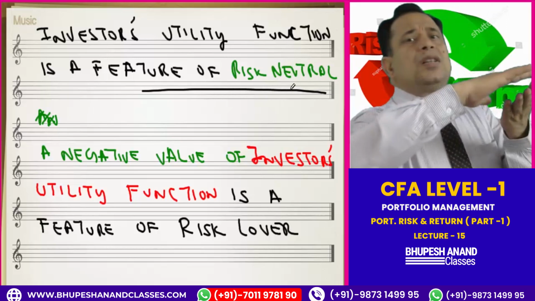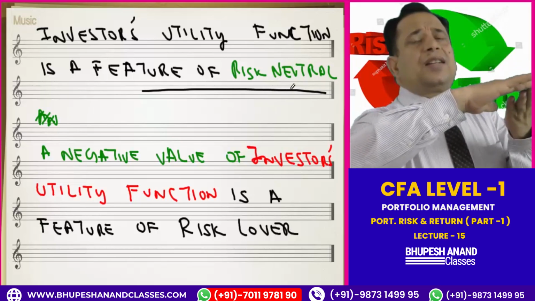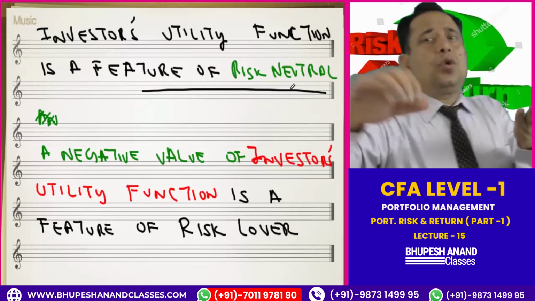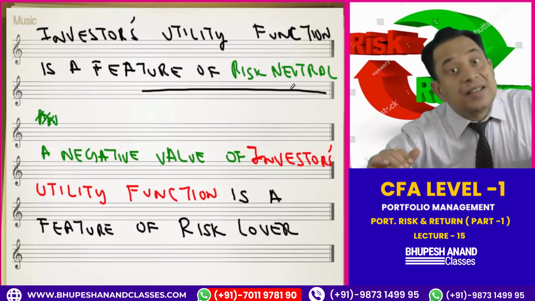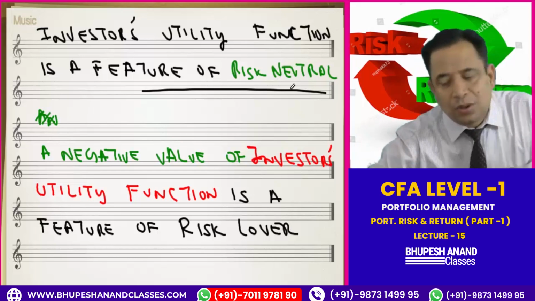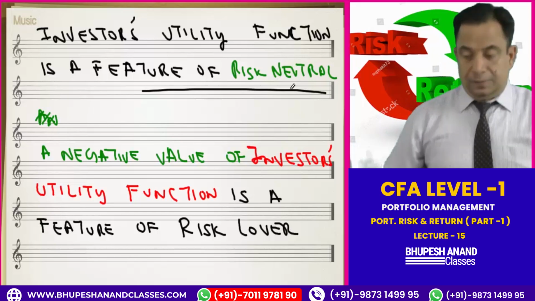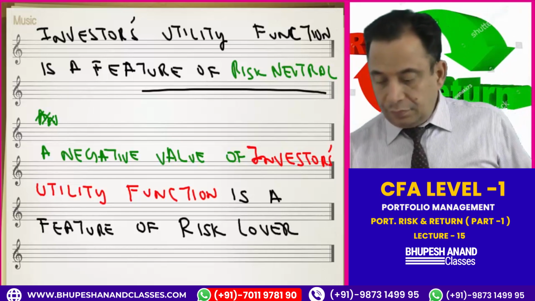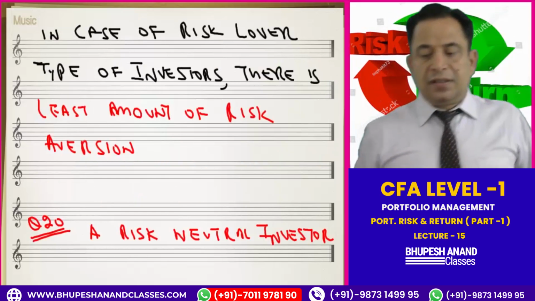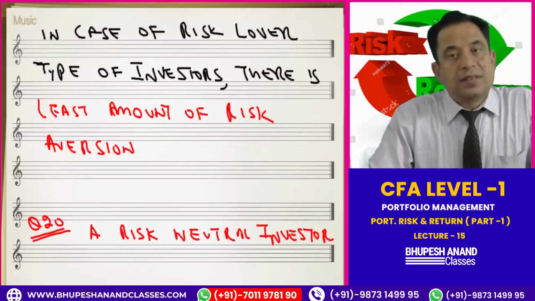It means he is only concerned with the return. If it is coming as negative, it means it is a risk lover. Please write down these things. A negative value of investor utility function is a feature of risk lover. So in case of a risk lover type of investor, there is the least amount of risk aversion.